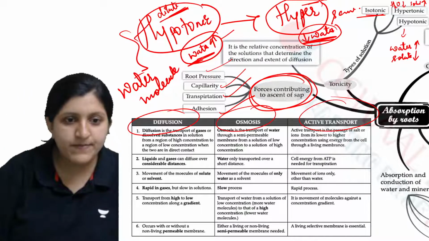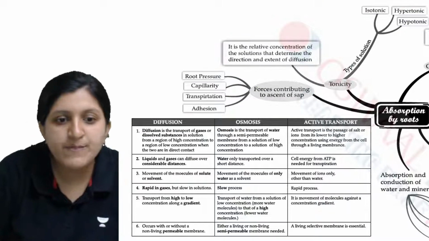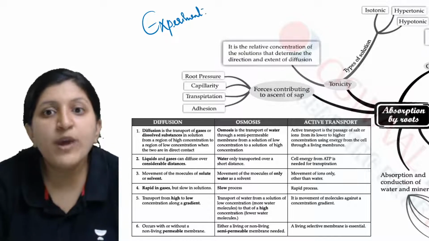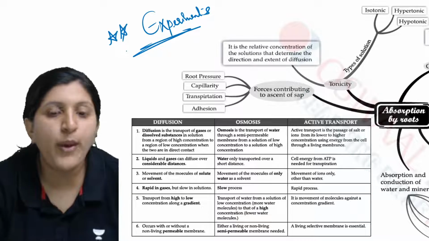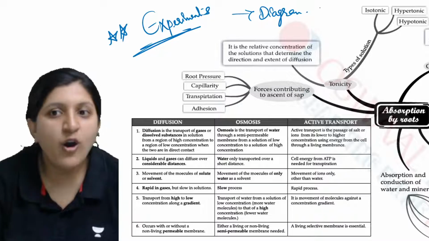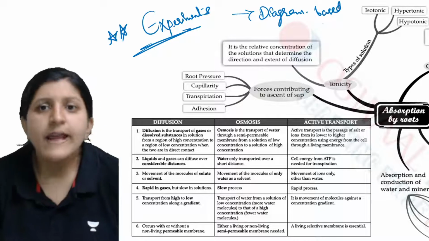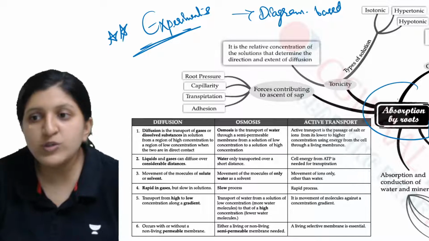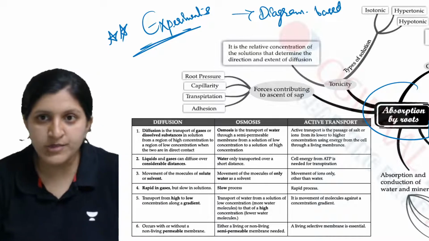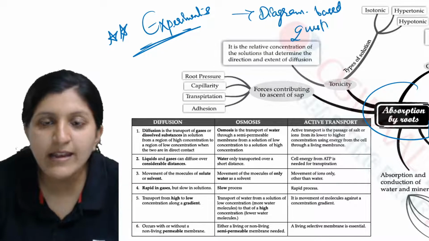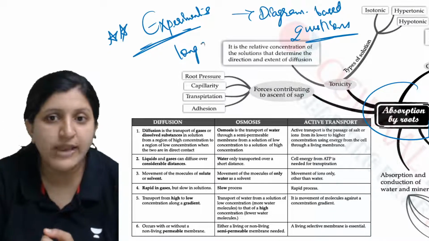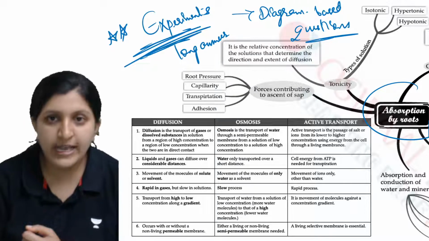All the experiments which are mentioned are way too important, because you will get lots of questions, diagram based questions and long answer type questions from them as well. So don't skip that. In the mind map of absorption by roots, the diagrams and experiments are not mentioned, so you need to concentrate on them. Diagram based questions and long answer type questions can be asked on the experiments.